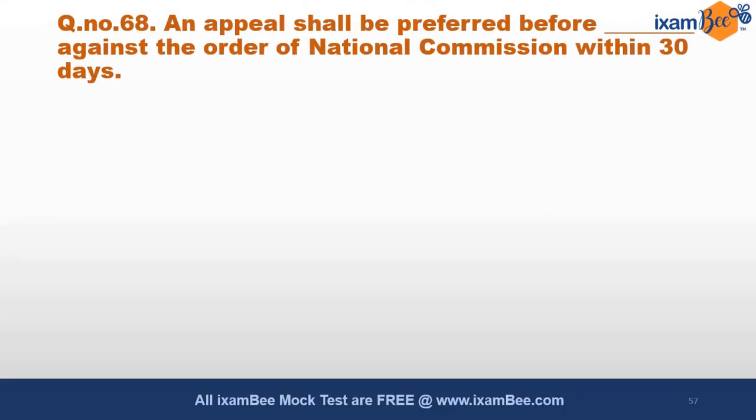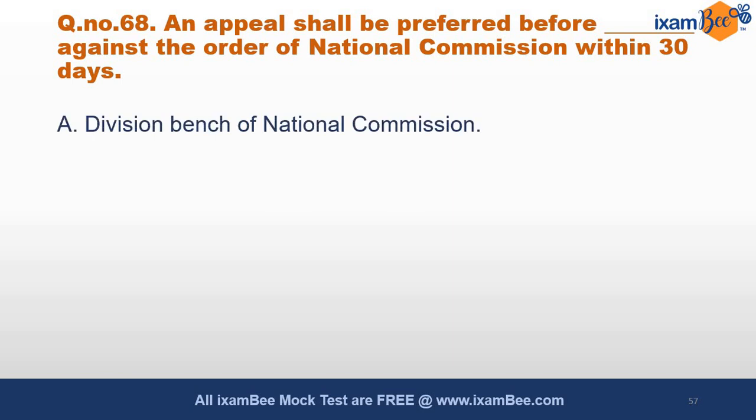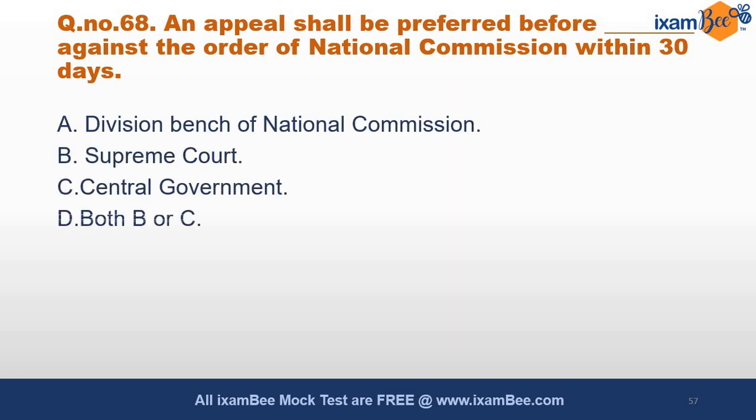68. An appeal shall be preferred against the order of National Commission before 30 days. But before whom can it be preferred? Division Bench of National Commission, Supreme Court, Central Government, both B और C. या तो Central Government या Central Supreme Court दोनों में से आप किसी के पास जा सकते हो या any of the above. Division Bench के पास जा सकते हो. किसके पास जा सकते हो?